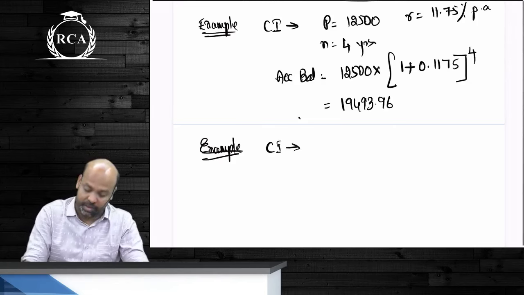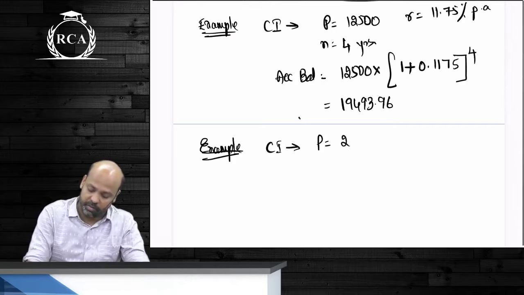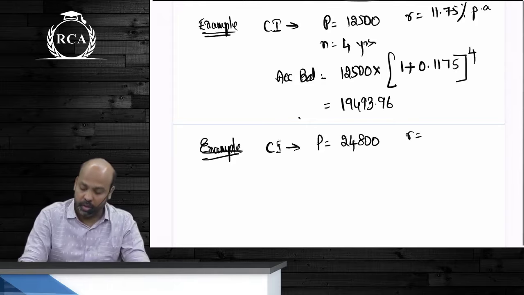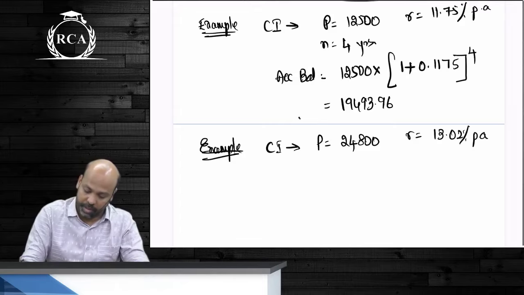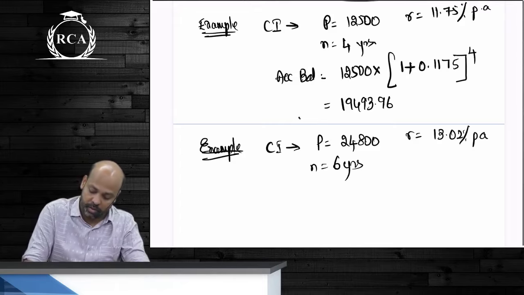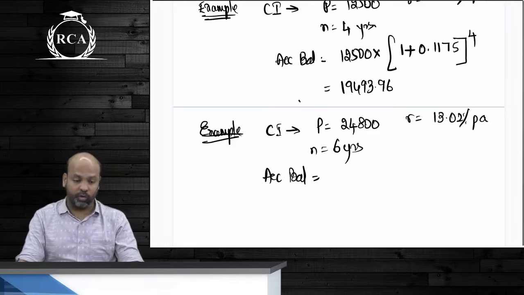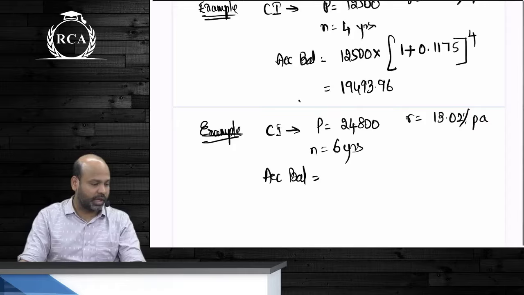Next example, beta, compound interest. The amount of principal, guys, is 24,800. Rate of interest, beta, is 13.02% per annum. Time period is 6 years. Compute the accumulated balance. Direct entry students will answer. Others will calculate and keep quiet.